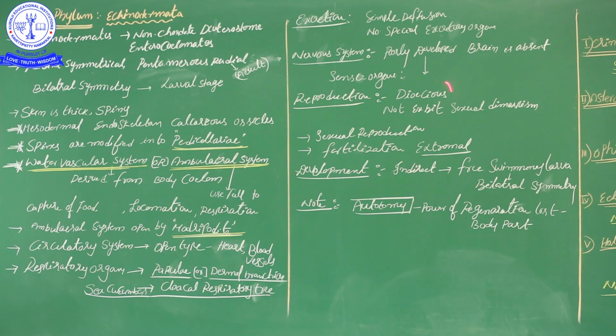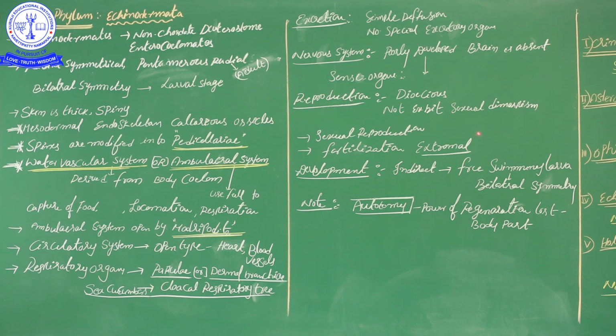So what does this mean? The advanced phylum Echinodermata has some incomplete or undeveloped systems. Then next, reproduction. In reproduction, this organism is dioecious. The male and female organs are present in different individuals, but sexual dimorphism is not yet exhibited.